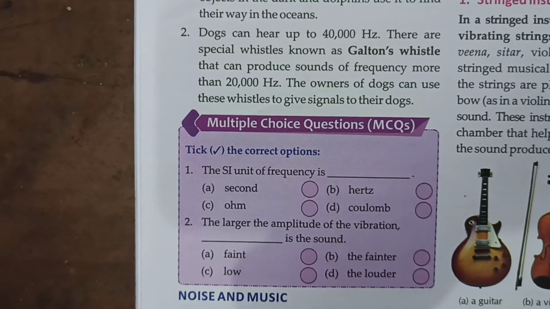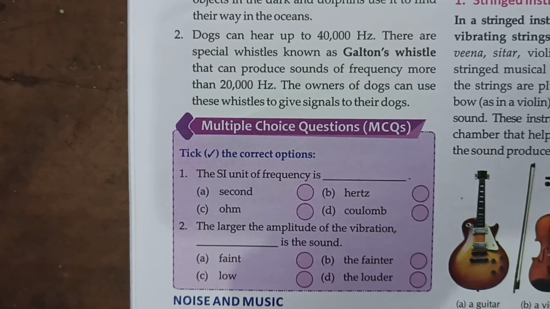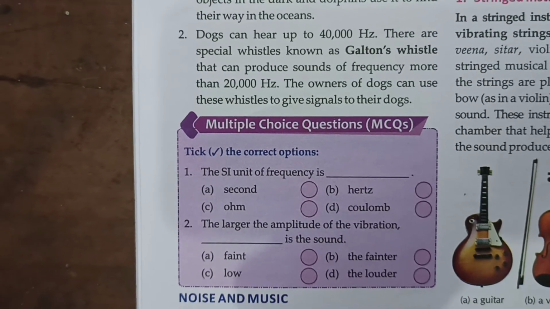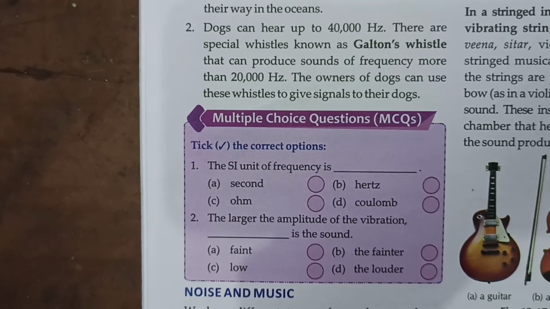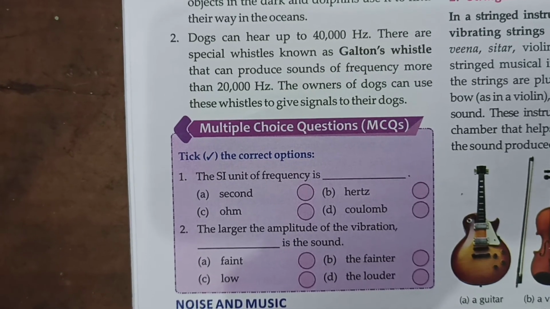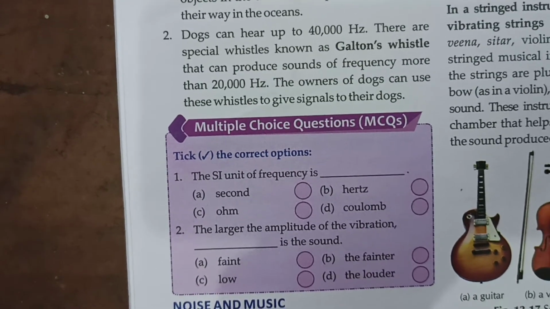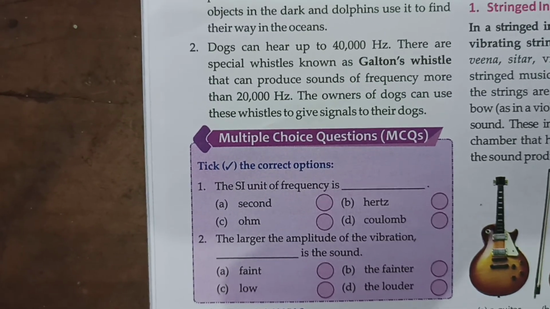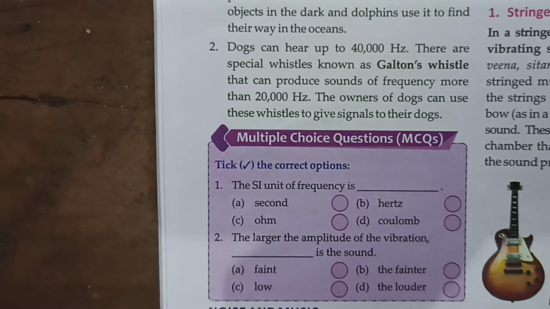Dogs can hear up to 40,000 Hz. There are special whistles known as Galton's whistle that can produce sounds of frequency more than 20,000 Hz. The owners of dogs can use these whistles to give signals to their dogs.